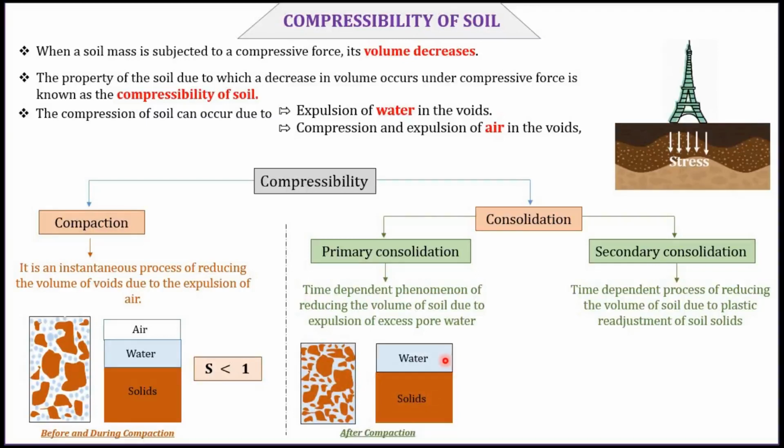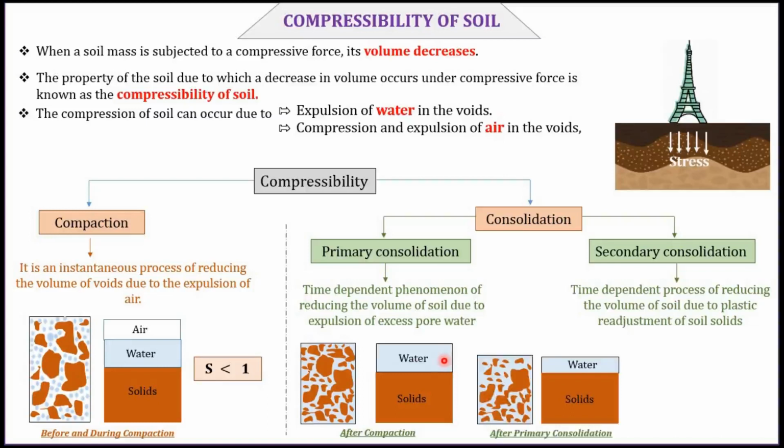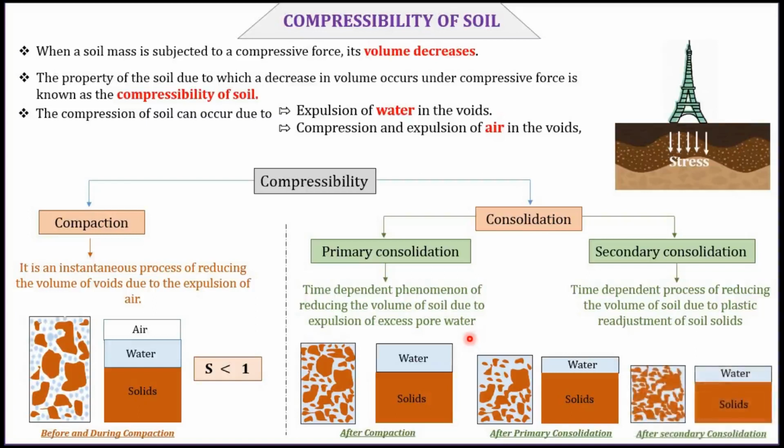So during consolidation, the expulsion of excess pore water will happen. That means we are removing the excess pore water from the soil. Please note that we are removing the excess pore water from the soil. We are not removing all the pore water from the soil. There will always be some pore water. We cannot remove it from the soil. After primary consolidation, there will be secondary consolidation. In secondary consolidation, the plastic readjustment of solids will happen. That means the soil particles change their position and some amount of volume change will happen. That is called secondary consolidation.